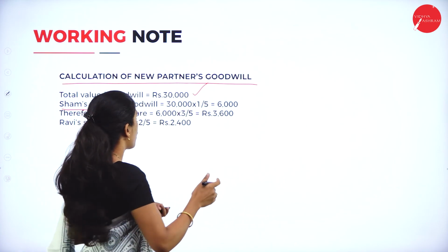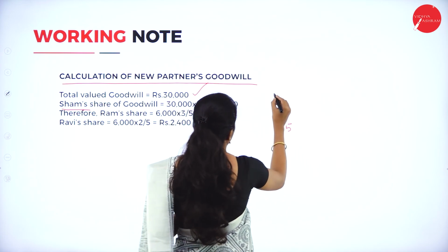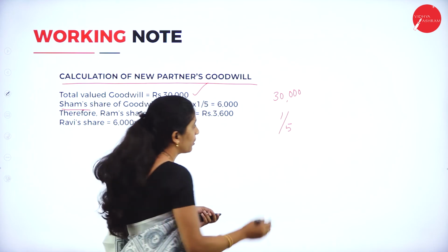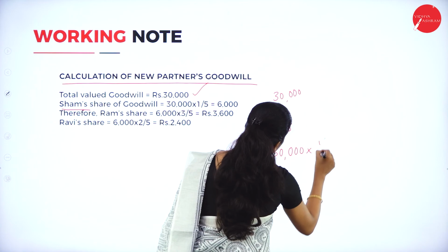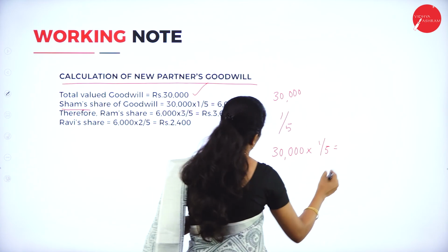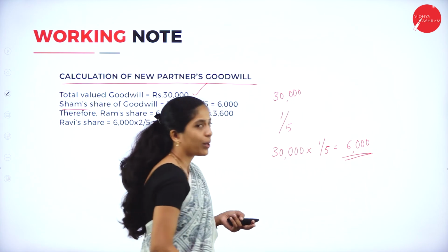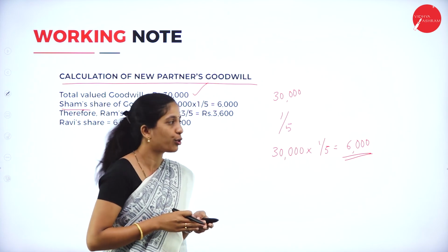His share is 1 by 5. Our total goodwill is 30,000, so his share is 30,000 into 1 by 5. We'll get 6,000. Clear?